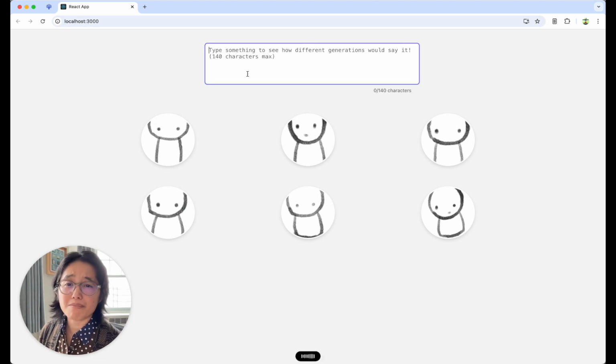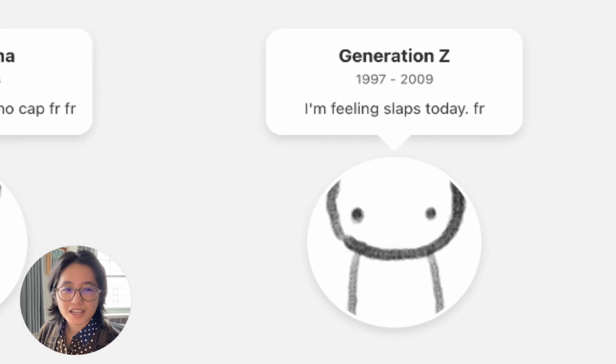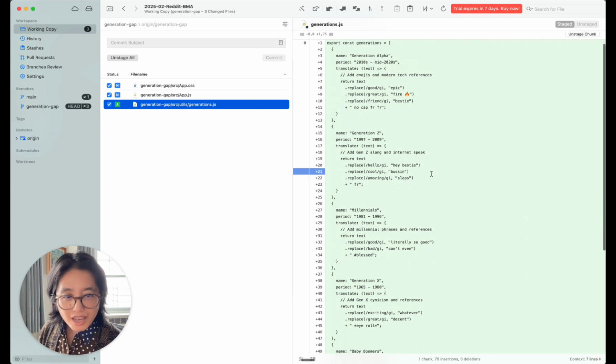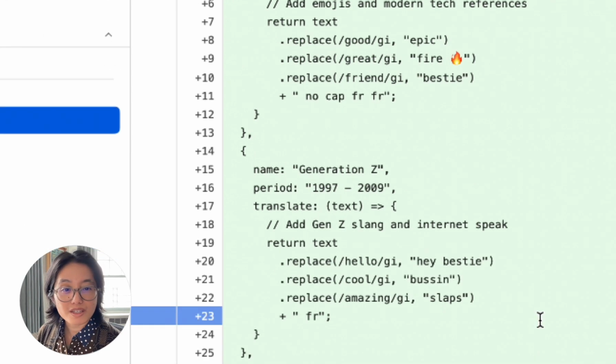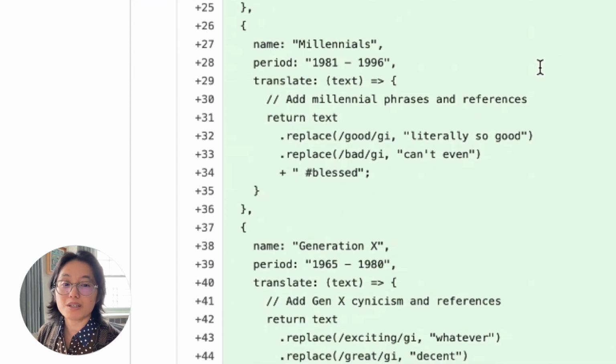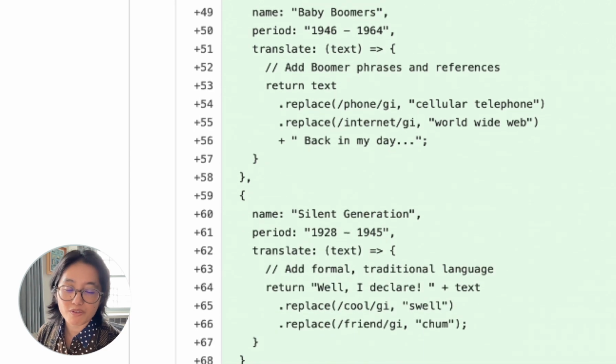Hi, I'm feeling amazing today. How, we may ask, is it actually coming up with all of these amazing translations? Text replace. Generation Alpha: epic, fire, bestie, questionable. Gen Z: hey bestie, bussin', slaps. Millennials: literally so good. We're gonna have to bring an LLM into this because this is a little bit flat.